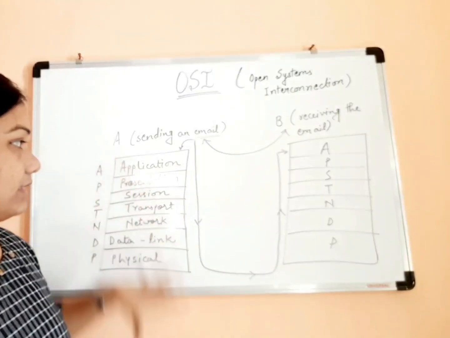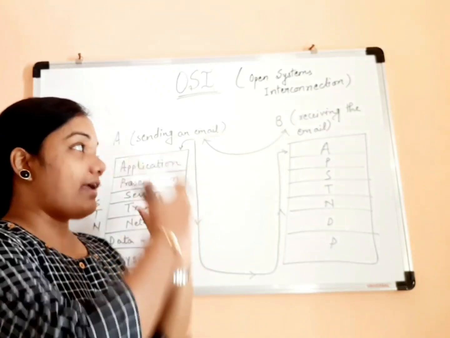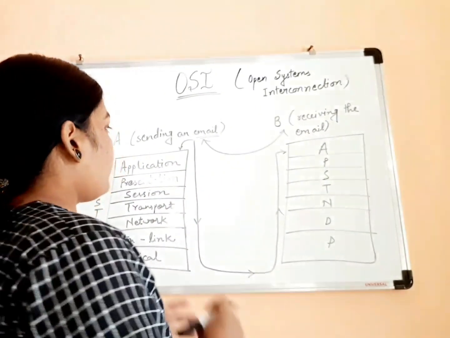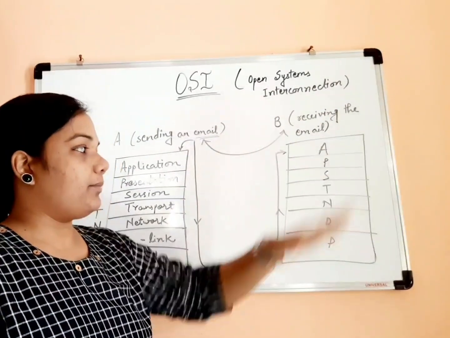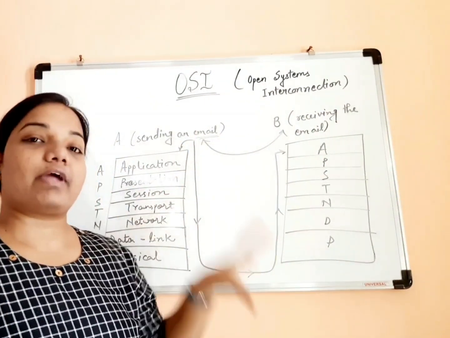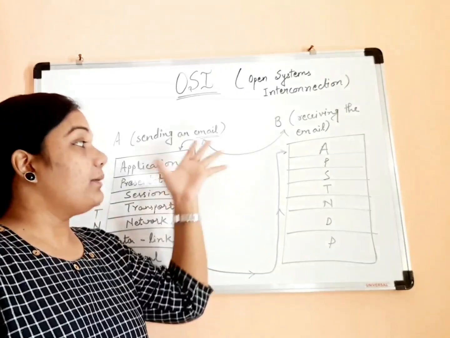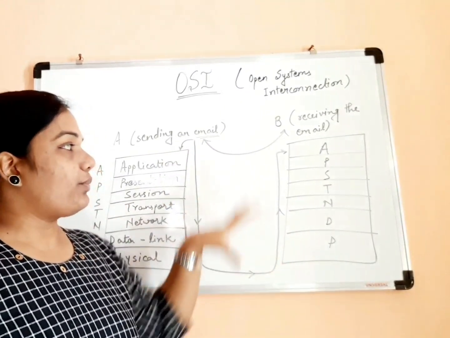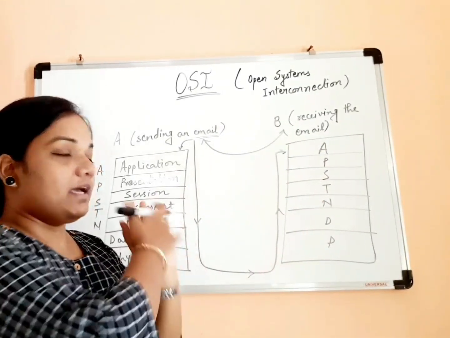Fine. So that's why, as I told, these 7 layers of the OSI reference model are very, very important. So let's quickly, as I told, I'm trying to make you understand the importance of these layers with the help of a simple example of email. So let's quickly try to see how each layer works here.